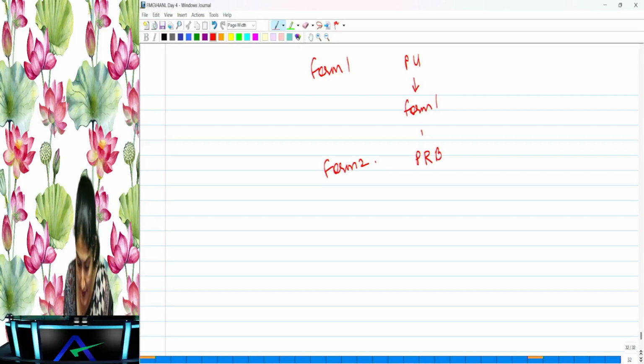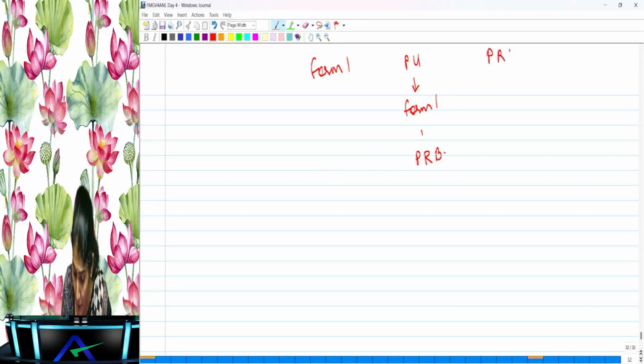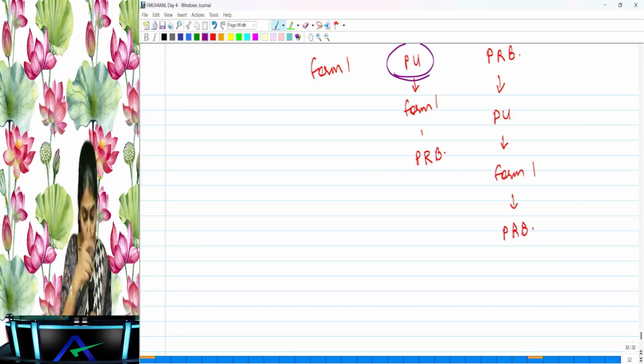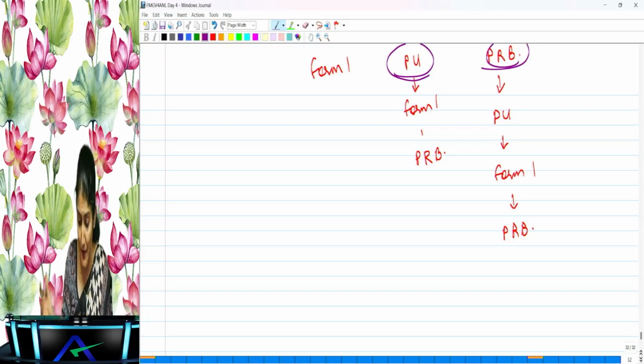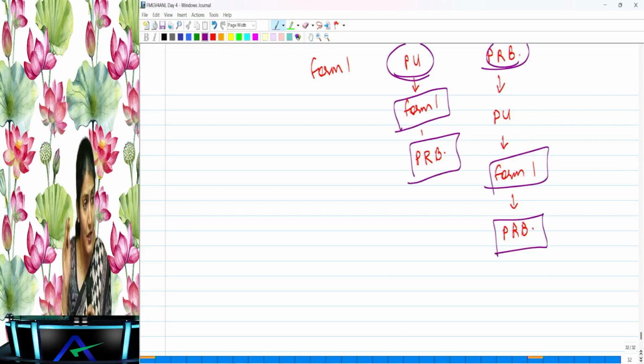Are you understanding? The practice unit itself sends form 1 to the peer review board, or the peer review board tells the practice unit, please send form 1, and then the practice unit sends form 1 to the peer review board. So either it could be initiated by the member, that is suo moto, or the initiation can be taken by the peer review board. But in both cases, what should happen? Form 1 should reach the peer review board.